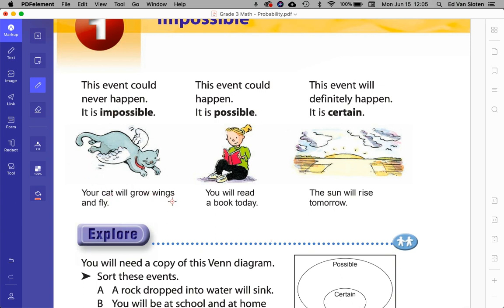Your cat will grow wings and fly. Impossible. I'm looking out the window right now. I'm looking for flying cats. Nope, don't see any. You will read a book today. I'd like to say that's certain, but let's call it possible. All right. The sun will rise tomorrow. That's certain. The laws of physics make that certain. And the sun always rises in the east, and it always sets in the west.